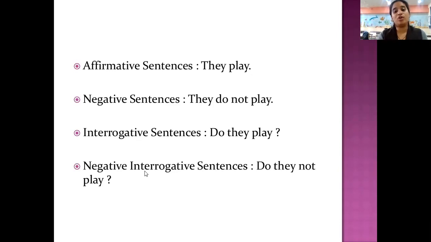Negative, you just put the word not. They do not play. Why do we put do and does in present? Can you put did? If you put did, it is past. So do. They do not play. Interrogative, do they play? Question mark. Then negative interrogative, do they not play? Question mark. I hope you all understood. Affirmative, positive. Negative, negation. Interrogative, question mark. Negative interrogative is negative with the question.